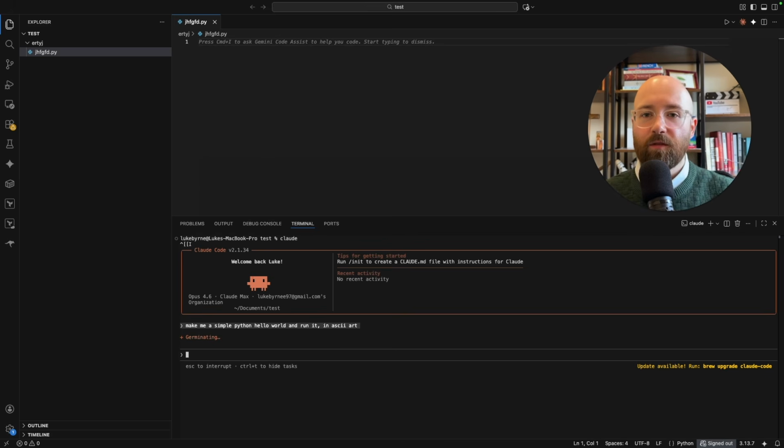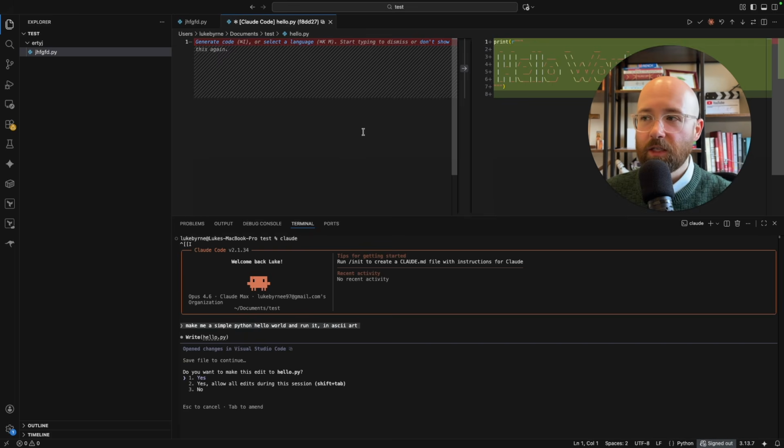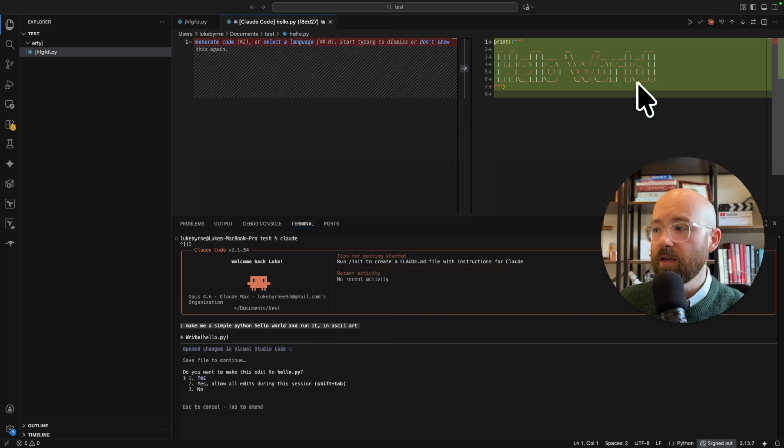Now, ASCII art, if you don't know, is basically when you can make pictures using letters. You'll see what I mean in a minute. But something simple here, and you can see that it's starting to write some code. There's the ASCII art here.